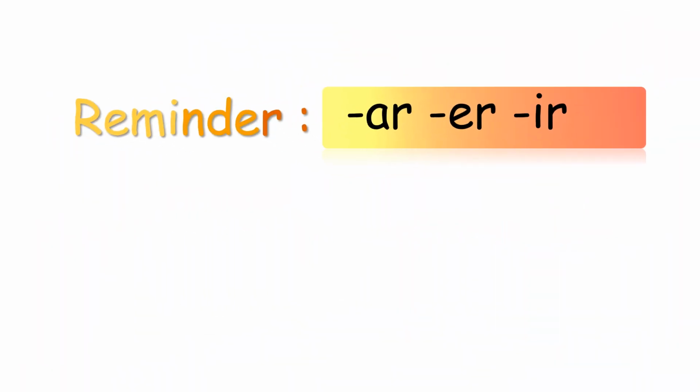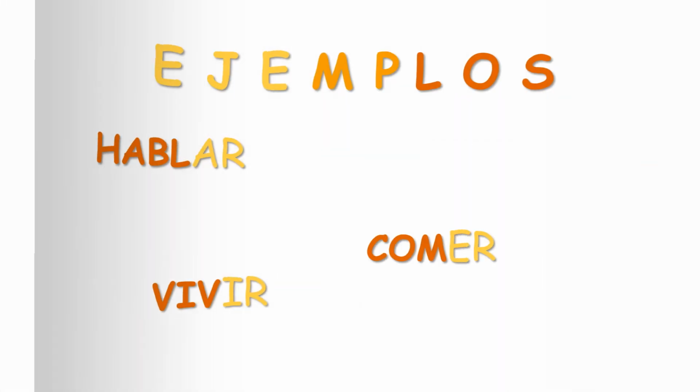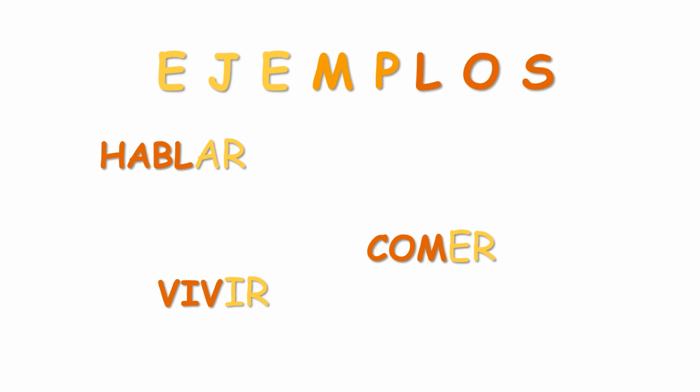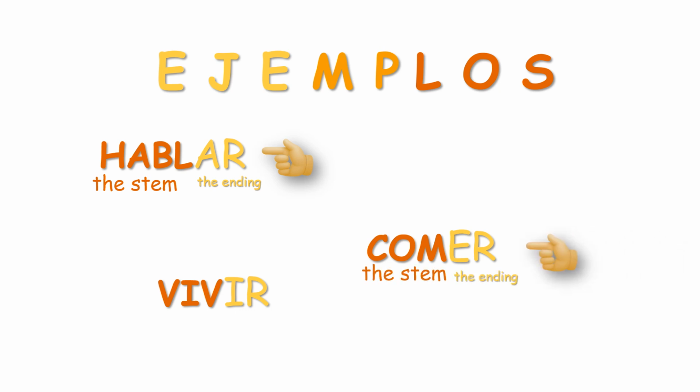So quickly, I will remind you that we have three groups of infinitive verbs, ar, er, and ir, and that infinitive verbs are made of two parts, the stem and the ending. For example, hablar, the stem is habl and the ending is ar. Comer, the stem is com and the ending is er. And vivir, the stem is viv and the ending is ir.